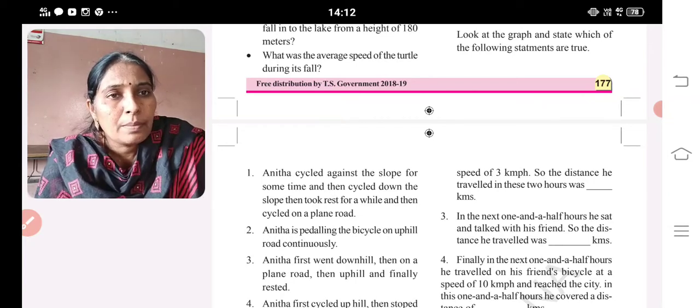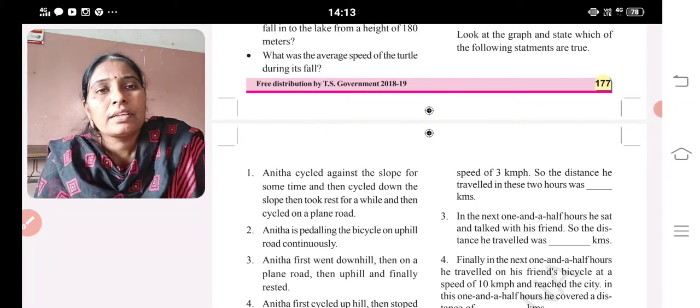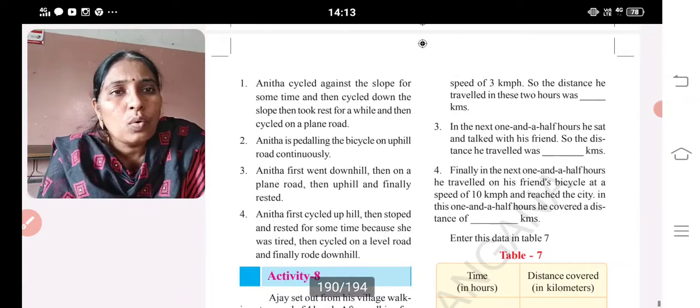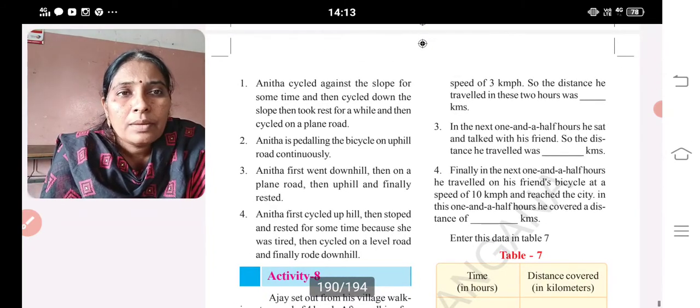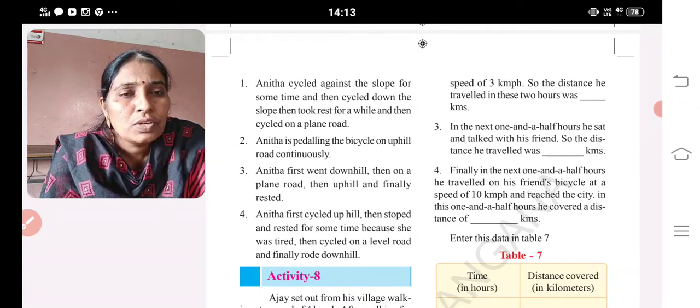Anita is pedaling the bicycle up a hill road continuously. Anita first went downhill, then on the plain road, then uphill, and finally rested. Anita first cycled uphill, then stopped and rested for some time because she was tired.